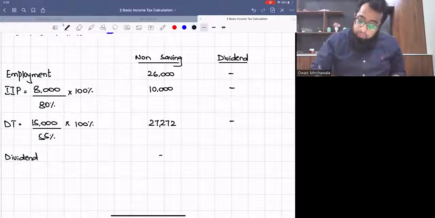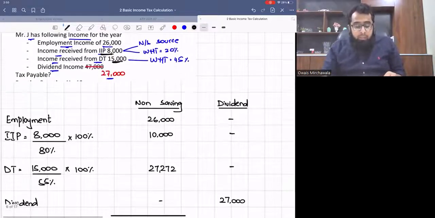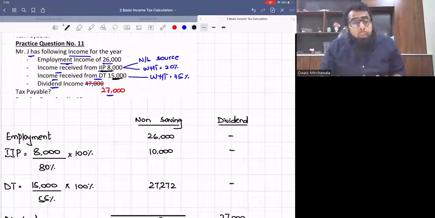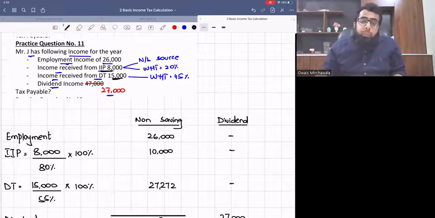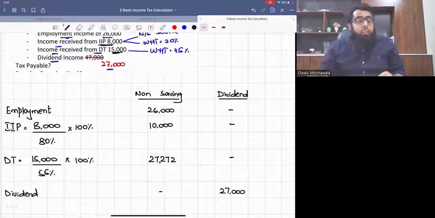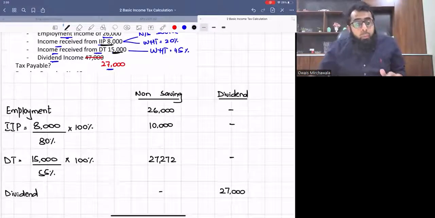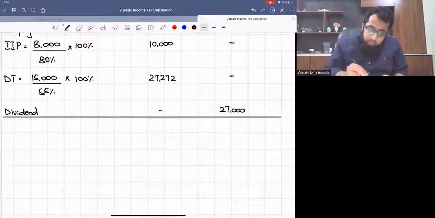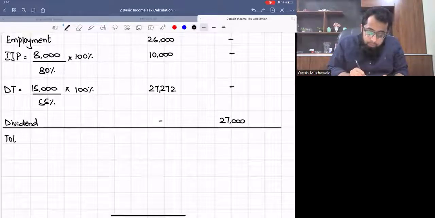If you look at it carefully, you will be able to understand in a better manner. What we have done is: the employment income was 26,000. Interest in possession trust was a non-saving source. Since the examiner was silent, the withholding tax was 20%, so we grossed it up by 80%. Then in discretionary trust, it is always 45% withholding. And then we have dividend income. Now the question is a routine, simple question.